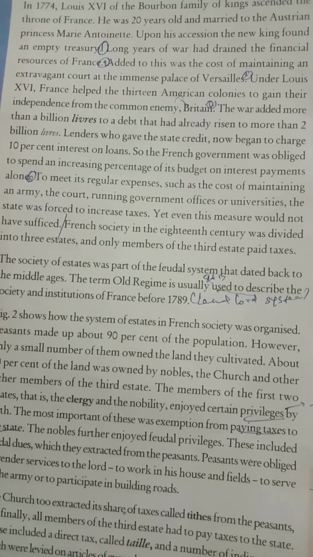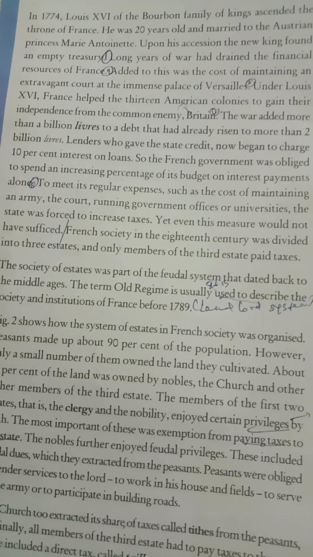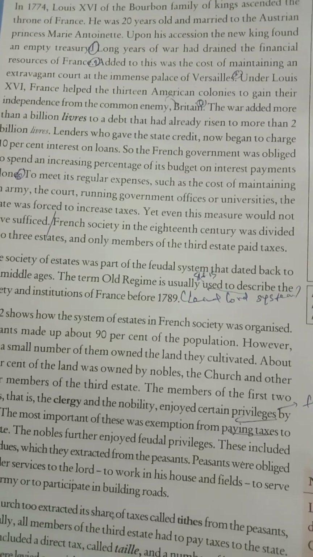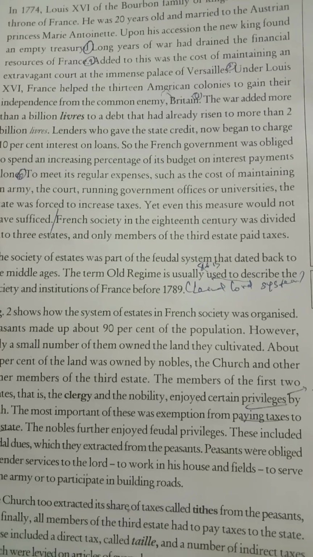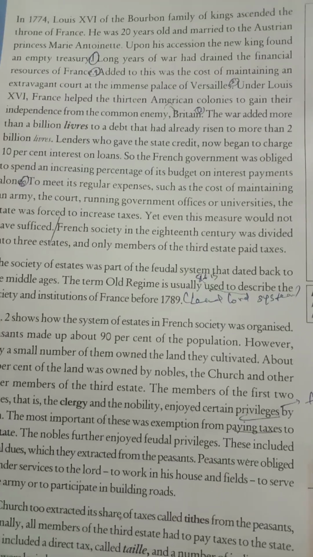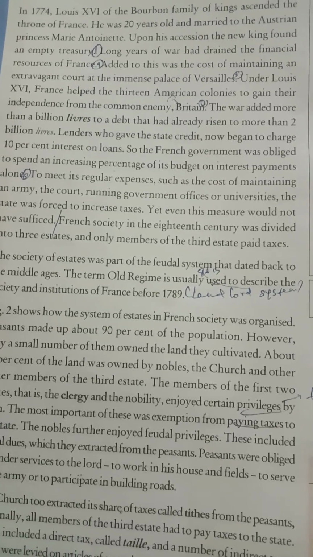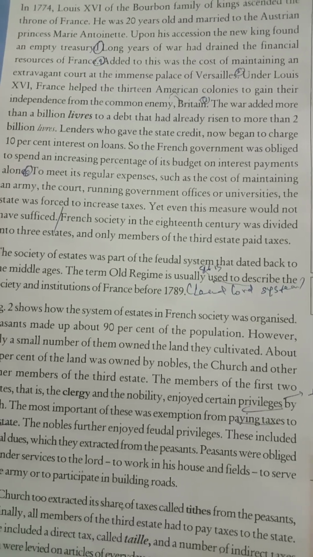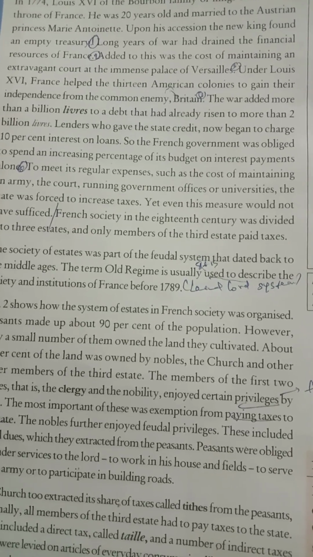In 1774, Louis XVI of the Bourbon family of kings ascended the throne of France. He belonged to the Bourbon family. In lower standards we learnt about the Rajput, Slave dynasty, Khilji dynasty, Lodi dynasty, likewise Mughals, Marathas.